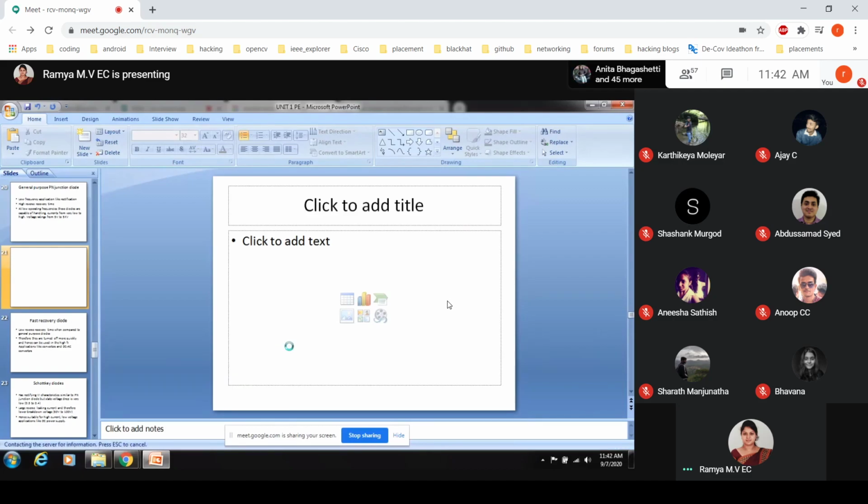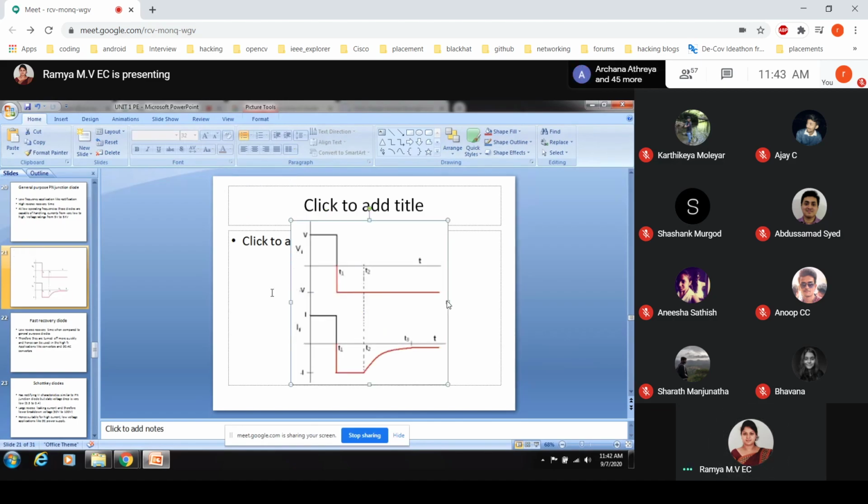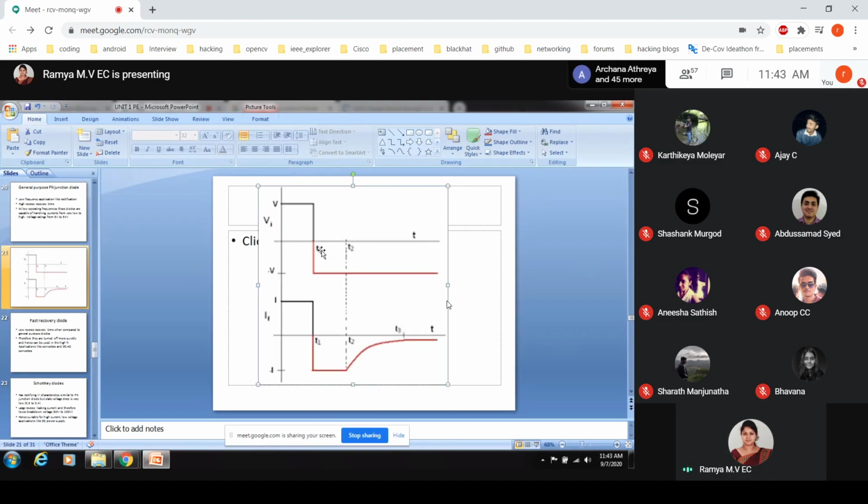So this is the switching activity of the diode. When it is forward biased, it will be working. Suddenly, if I change to reverse bias, when I apply the diode in a reverse bias, I am expecting it should be 0.